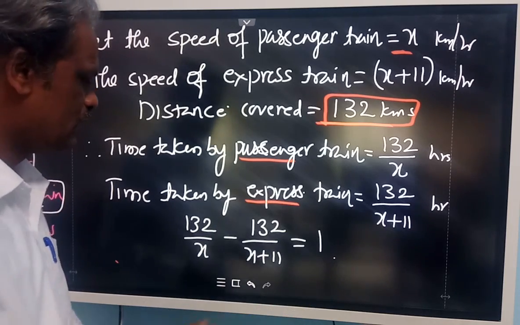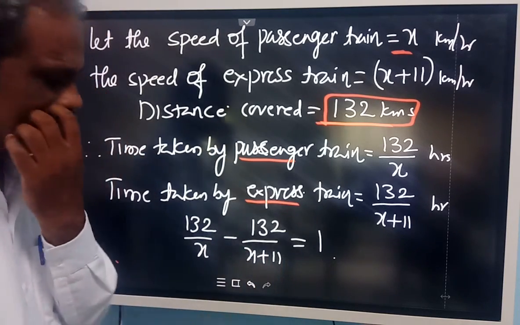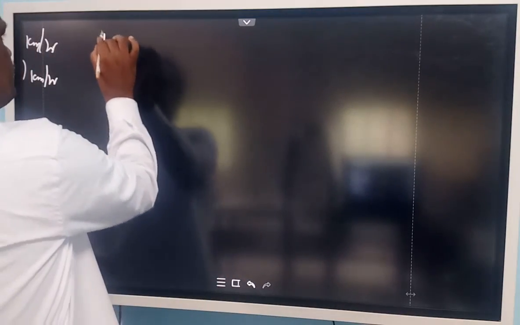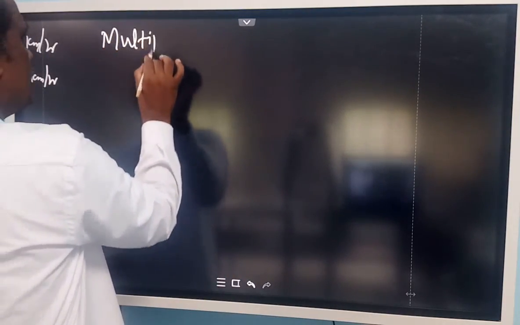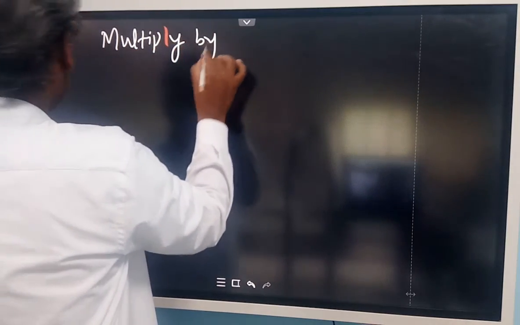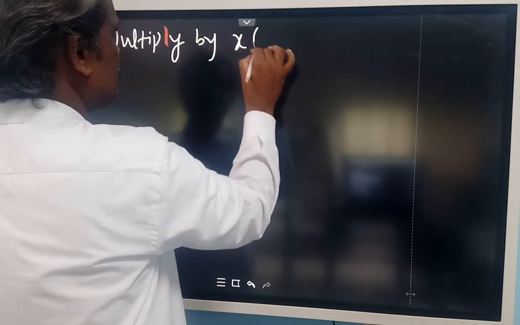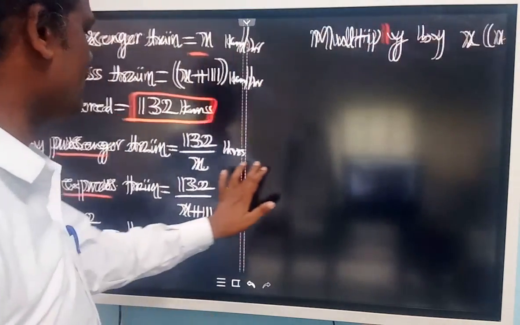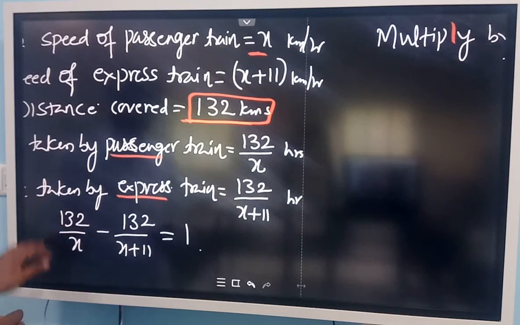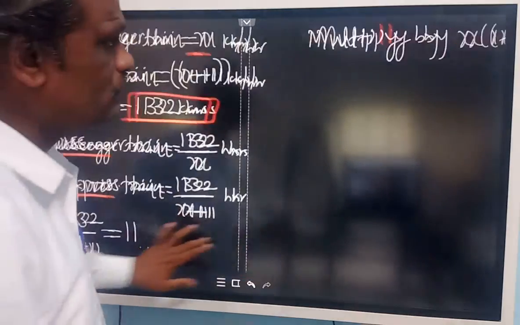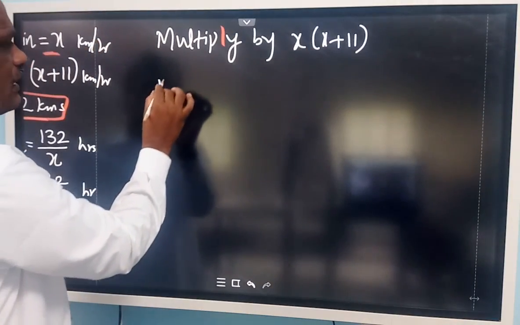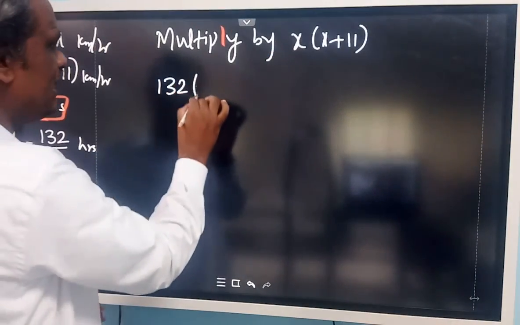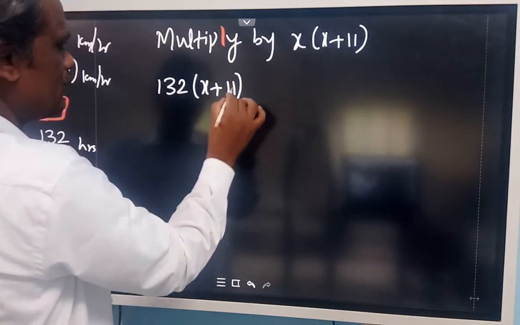Now the entire equation, you multiply by x into x plus 11. Now 132 by x into this one, x and x cancel, you will get 132 times x plus 11.